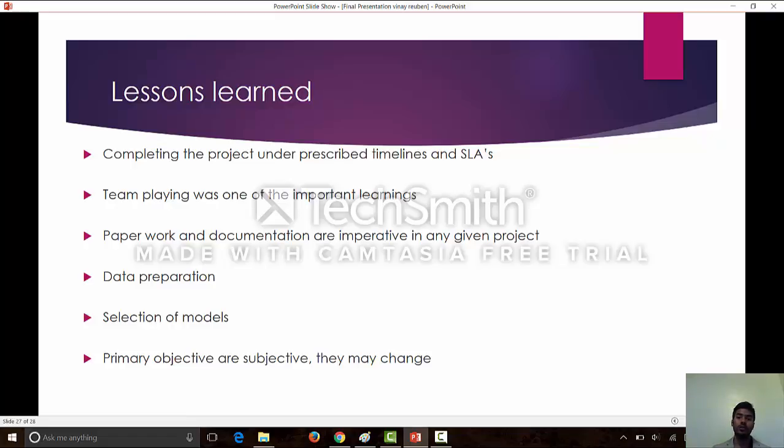Paperwork and documentation are also important, and we learned how to document well from a professional perspective. Most of the time was taken in data preparation, and we explored R and Python more for our data preparation, and selection of the model was just as important.